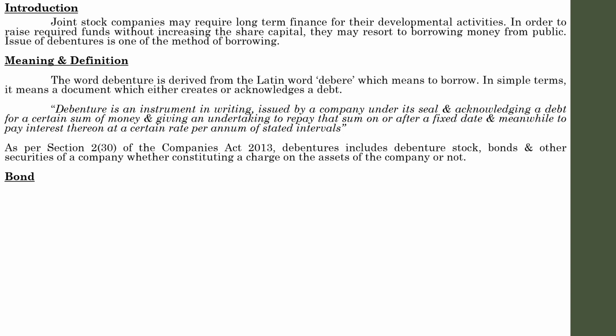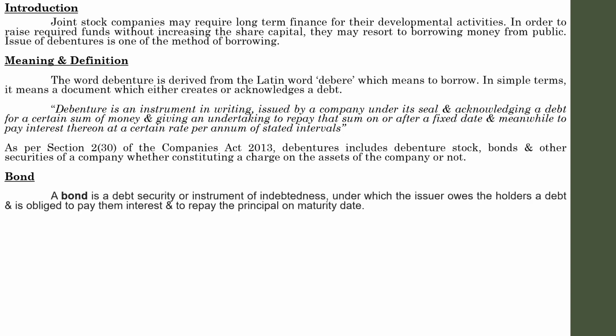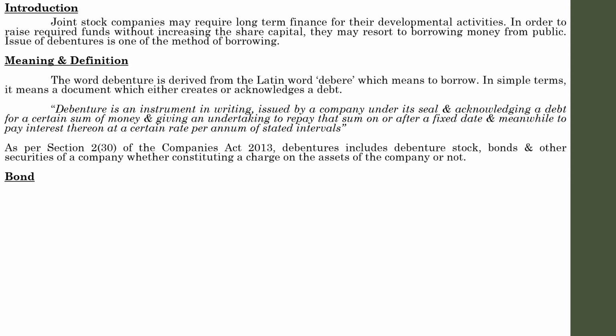Next one, bond. Bond is somewhat similar to a debenture in terms of its content and texture. Earlier, bonds were issued only by the government, but nowadays semi-government organizations and non-governmental organizations can issue bonds as an acknowledgement of debt. The main point of difference between a bond and a debenture lies in its issue conditions.